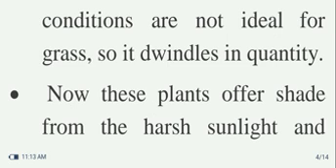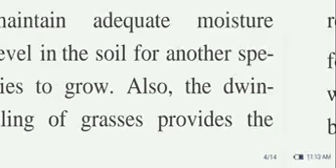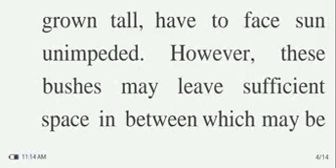Now, these plants offer shade from the harsh sunlight and maintain an adequate moisture level in the soil for another species to grow. Also, the dwindling of grasses provides the required space for this third plant species, which may grow into larger bushes.